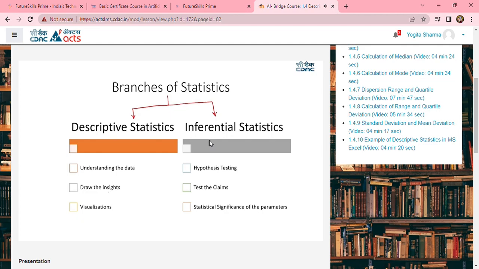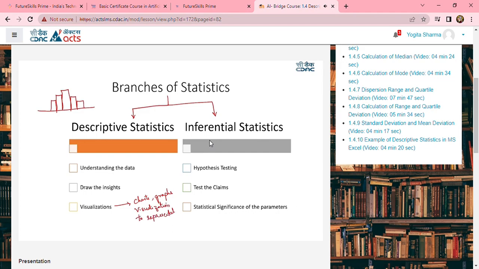The second one is, as we have seen in the previous example, we try to draw some sort of insights by looking at the data. The moment you understand the data, you try to draw some sort of insights by taking a combination of the columns, or by looking at one particular column, or to find out the relationship between two columns. The third one is, whenever you are drawing the insights, generally we represent the number of items bought in a visual format by using some sort of graphs or pictorial representations. That is nothing but your visualizations. In visualizations, we use charts, graphs, or any other visualizations to represent the data.